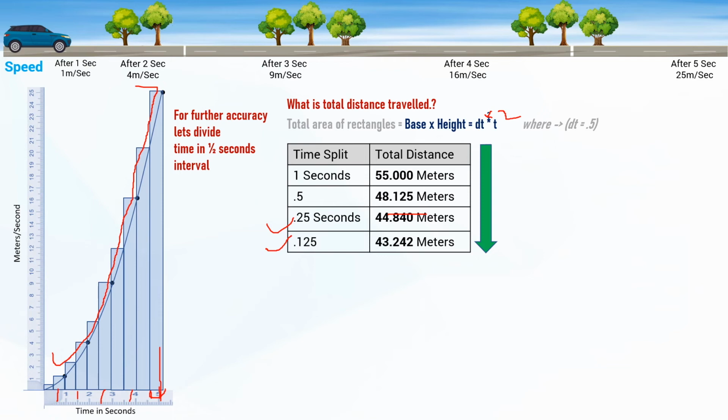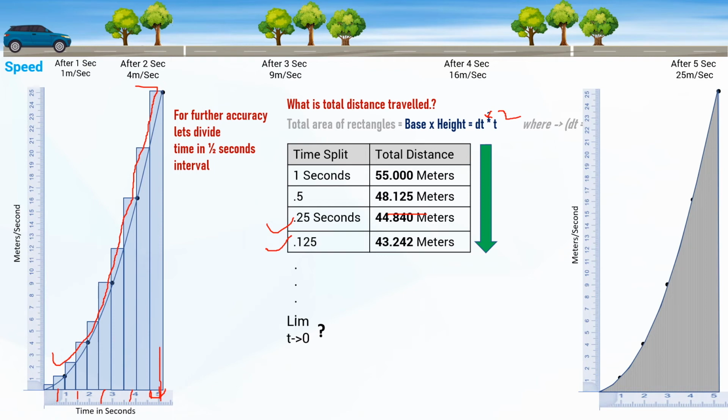Where is the right answer? The right answer would be when t is almost limiting to 0, meaning you have to slice 5 seconds into almost infinite rectangles and add them. So it's not possible in our regular method. We have reached a point where we need something else to solve this problem. That something else is calculus. In this case, we need integral calculus.